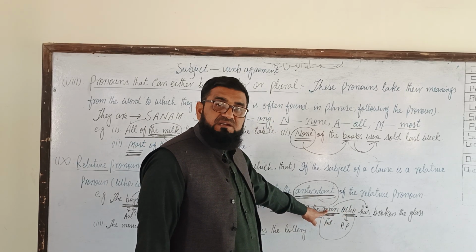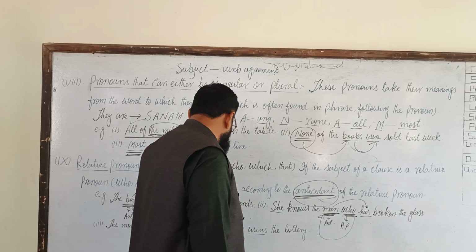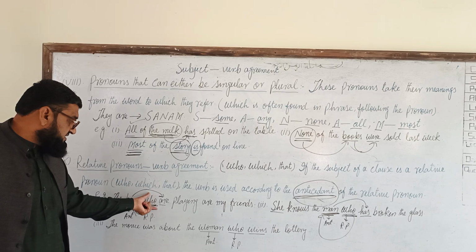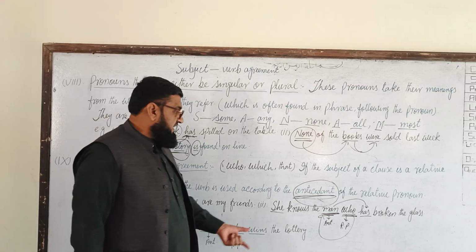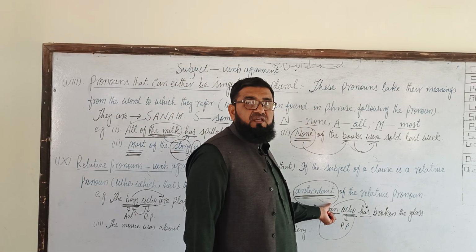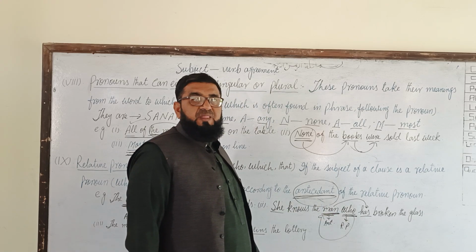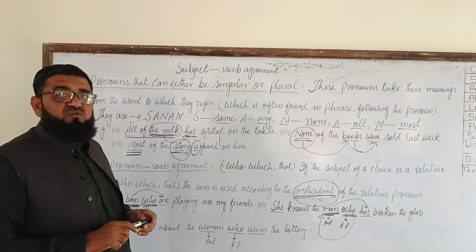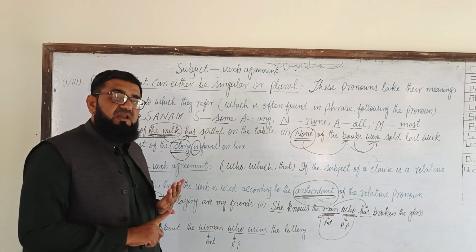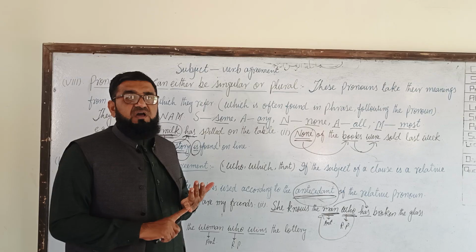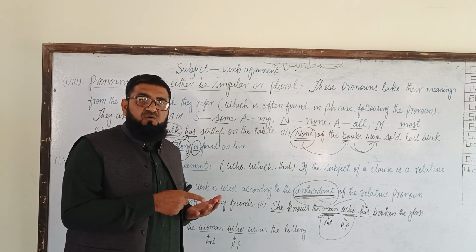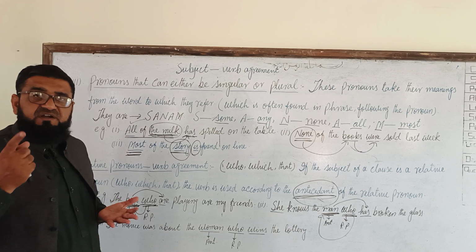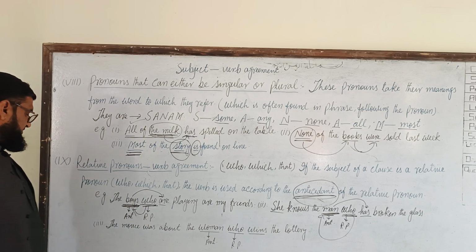Man is the antecedent here; in the earlier example, boys was the antecedent, because who is referring to the boys. Here, who is referring to the man. An antecedent is a noun or pronoun to which the relative pronoun refers, and the verb will be according to it. If the antecedent is singular, the verb will be singular. If the antecedent is plural, the verb will be plural.